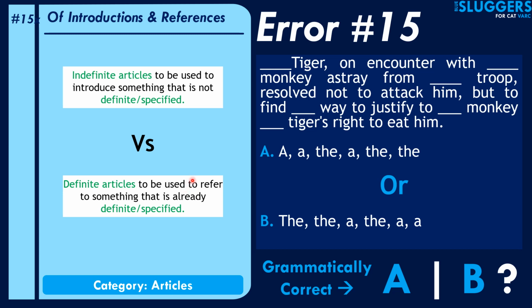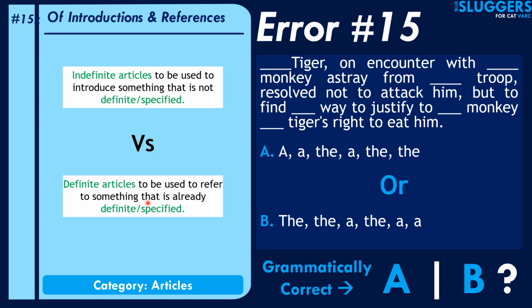There are certainly exceptions to these rules, but on a very general level, on a very low resolution level, the idea behind these two articles is that indefinite articles are used for cases when the items are not specified, not defined, not definite, not particular. Definite articles are for the other set of cases, where they are defined and specified.